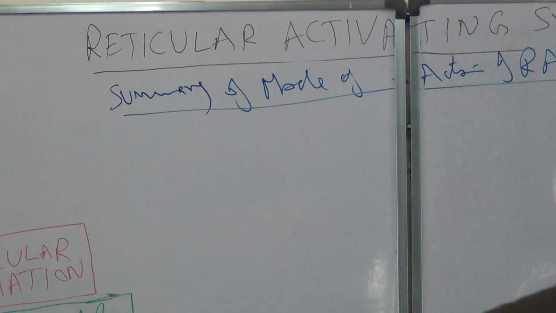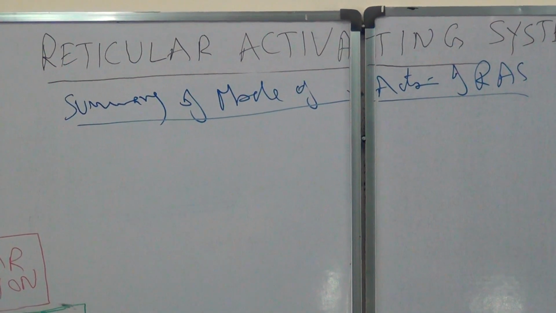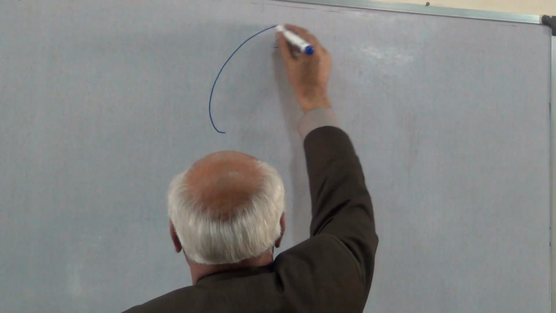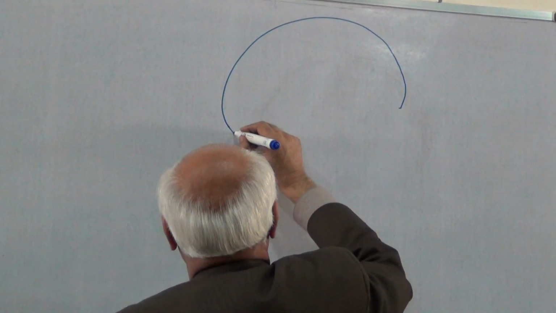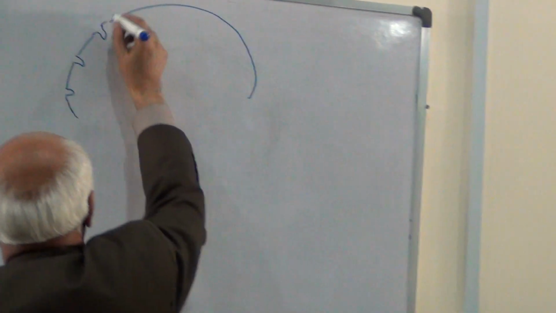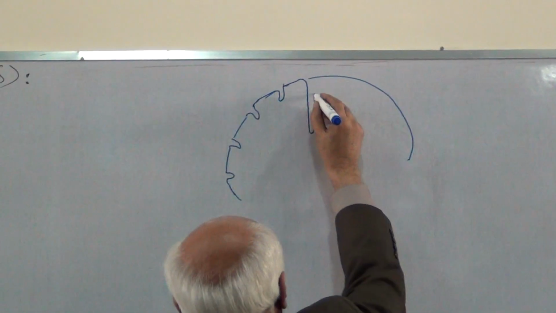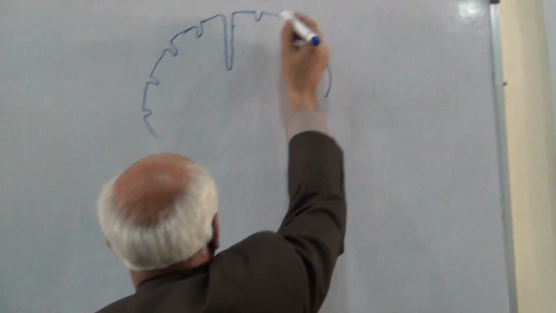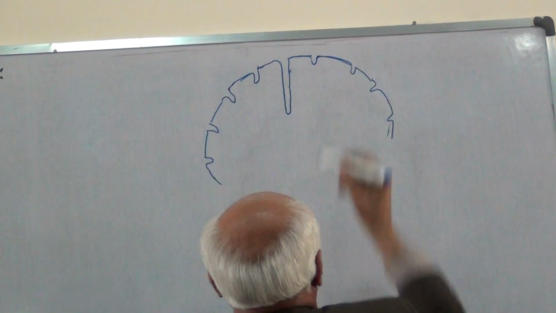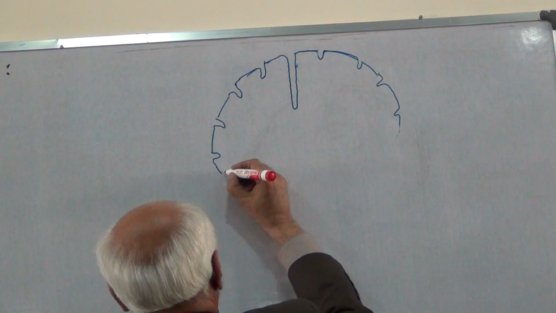Now, with the help of a simple diagram, I will try to explain this. Suppose this is a sensory cortex.